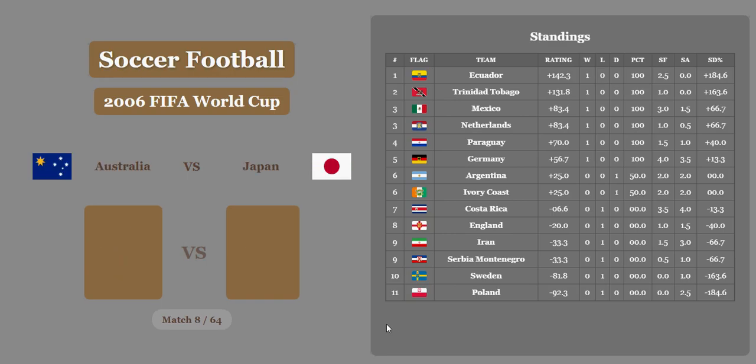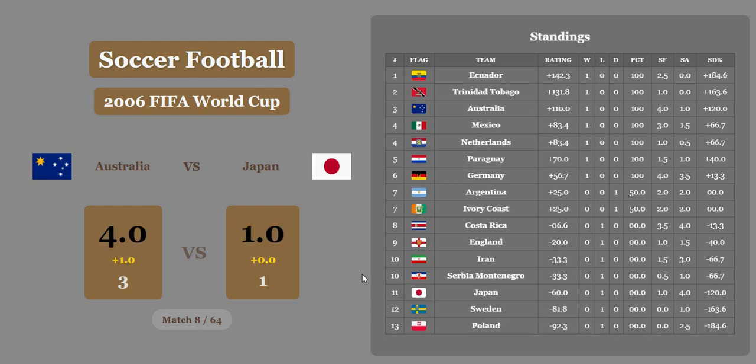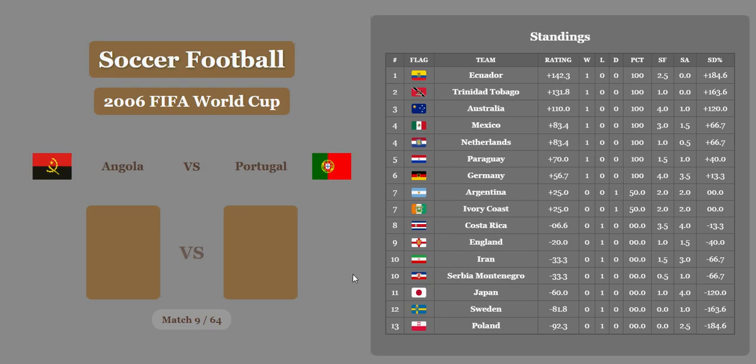Match 8 coming up. Australia versus Japan. Australia wallops them 3-1. There's a significant economic difference, a whole goal for Australia. That's surprising. I thought they would have got a half goal, but they get a whole goal. 4-1 is the final score after economics are considered. Japan down in 11th, Australia now in third alone, below Trinidad and Tobago, above Mexico, Netherlands.